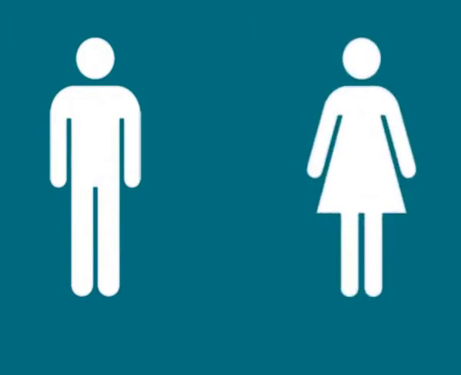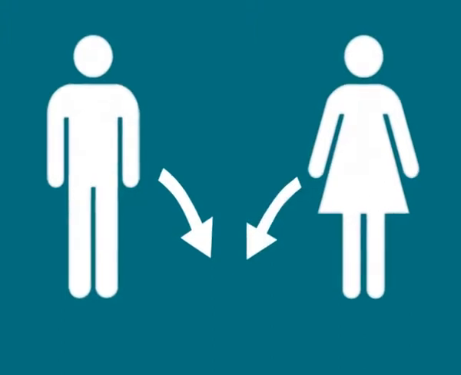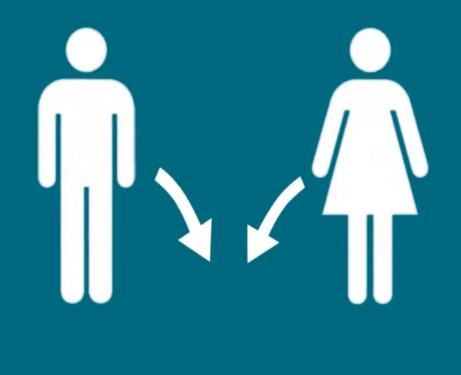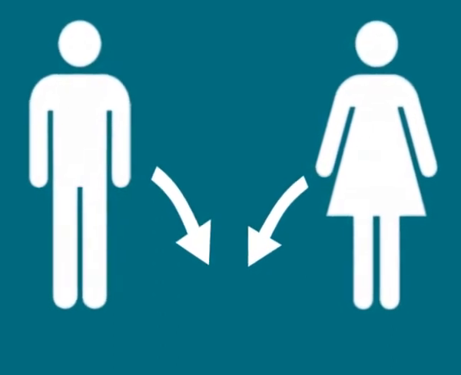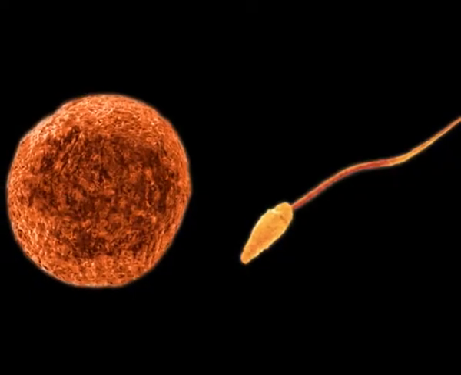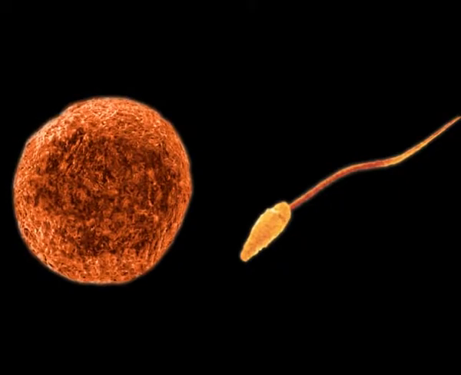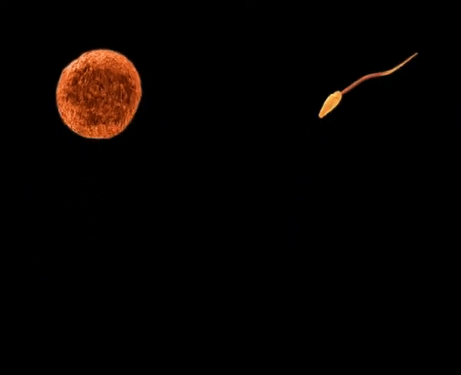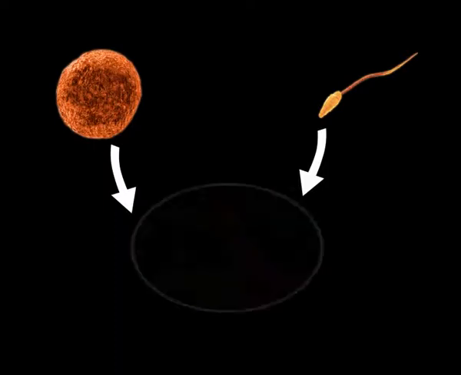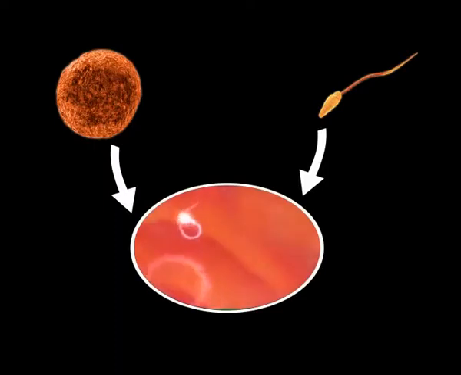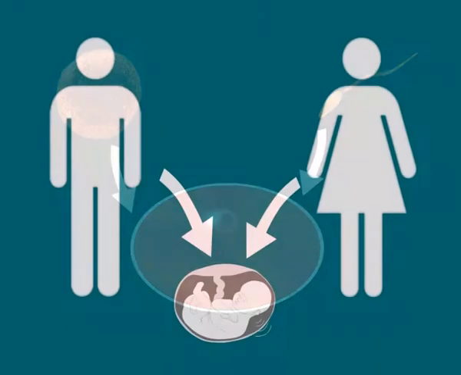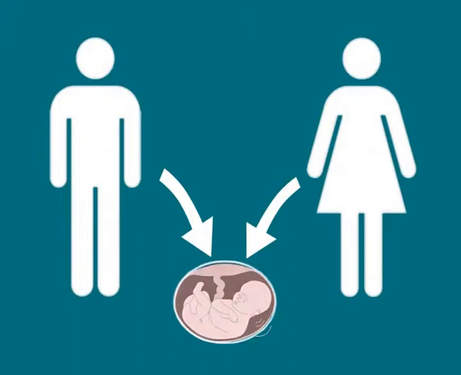If we talk of humans, the sperms are produced by the testes of males, whereas ova or the female gametes are produced in the ovarian follicles of the females. Sperms and ova are haploid cells. Fusion of sperm and ovum results in the formation of a diploid zygote which develops into a fetus.